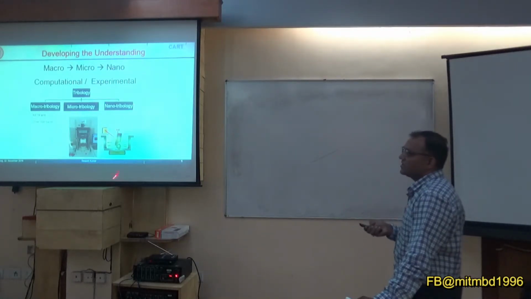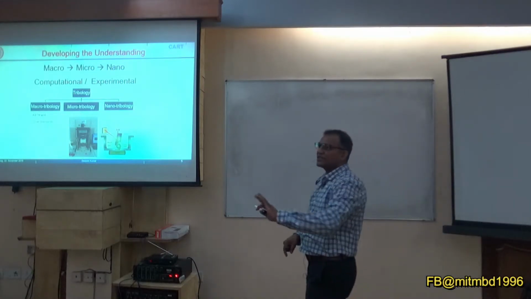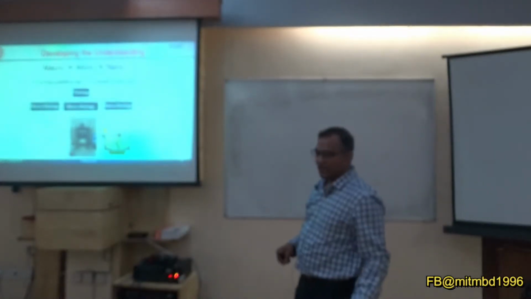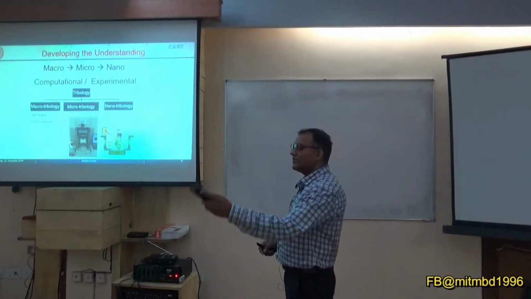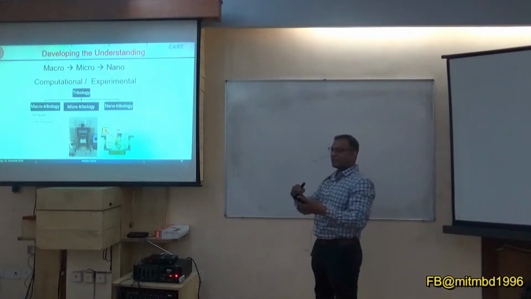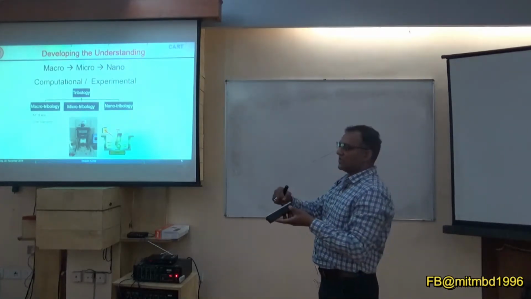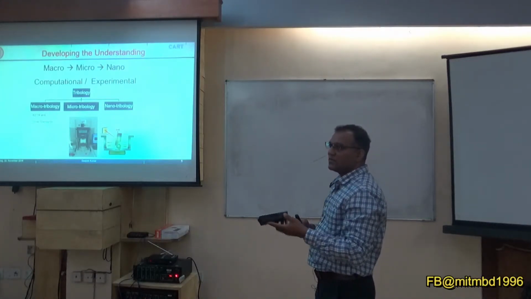And nanotribology, again, if you see the surfaces, every surface has some kind of roughness. So the contact area is something we can say is x by y. But the actual real contact will be somewhere smaller.